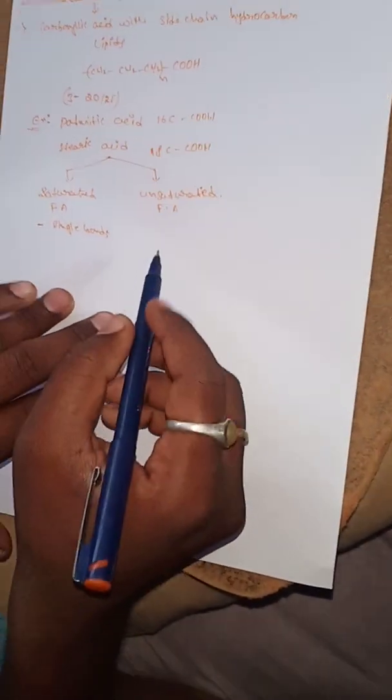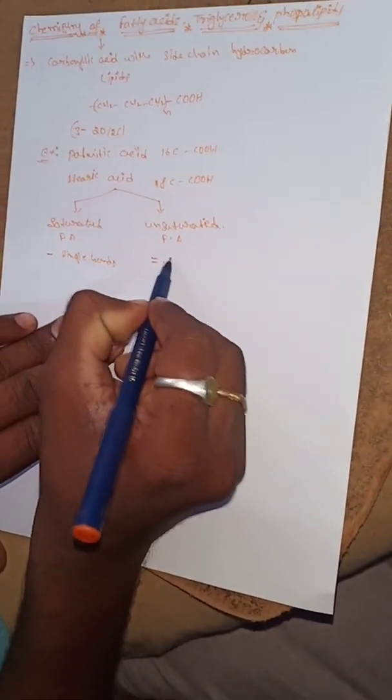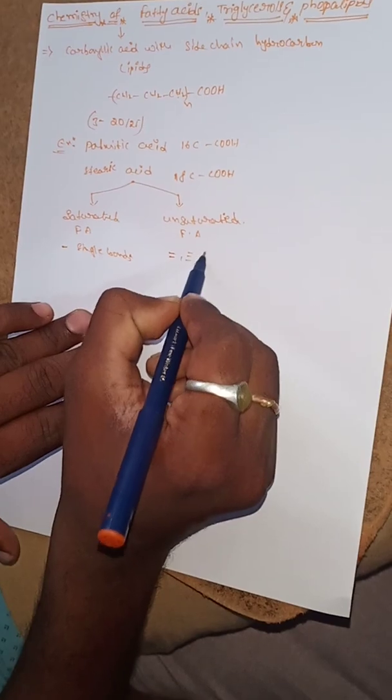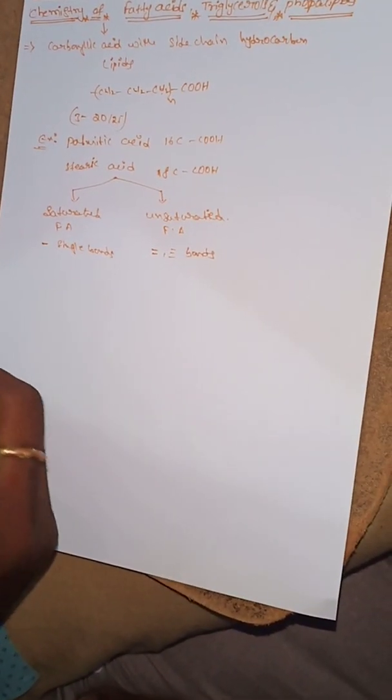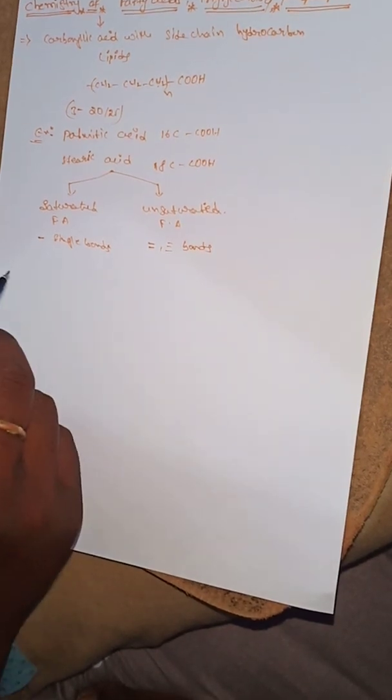An unsaturated fatty acid contains double or triple bonds in the given structure.